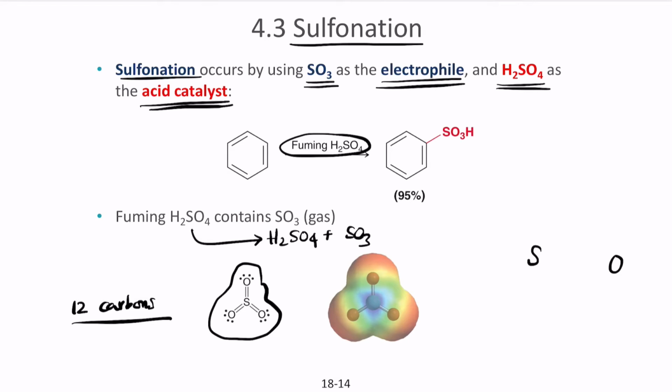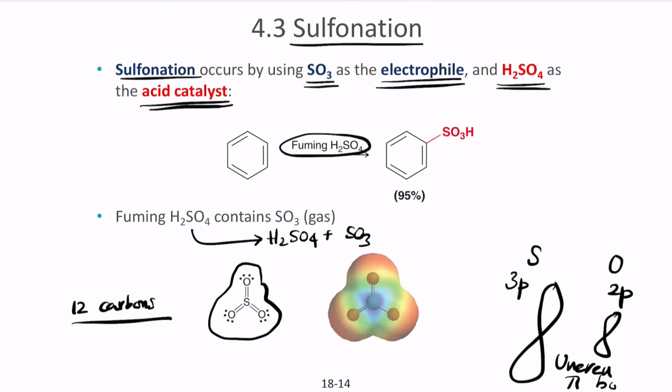Sulfur has its electron pair in 3p and oxygen has an electron pair in 2p orbital. So if you take a sulfur molecule, sulfur has a larger orbital and the 2p orbitals are smaller. Because of the uneven pi bond, this double bond here, the S-O bond, has a single bond character because of the uneven charge that is present on sulfur and oxygen.